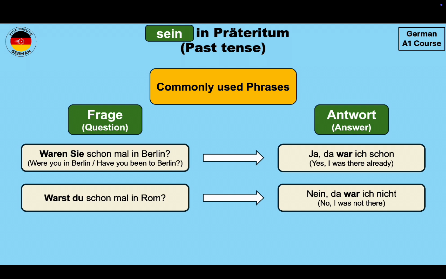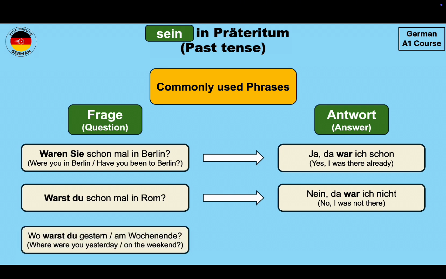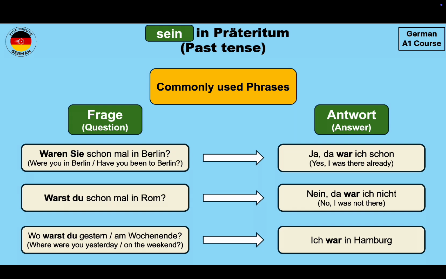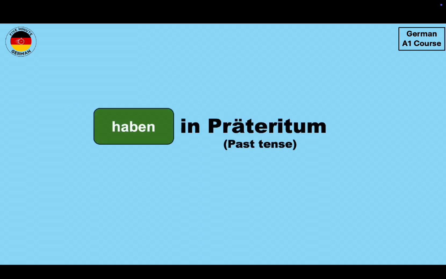Another common question which is asked in the office or in the university is wo warst du gestern or am Wochenende? Where were you yesterday or on the weekend? So an example answer can be ich war in Hamburg. I was in Hamburg. Now let's take a look at the verb haben in Präteritum.